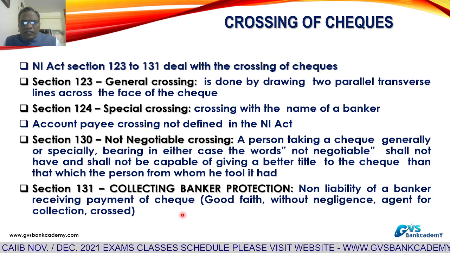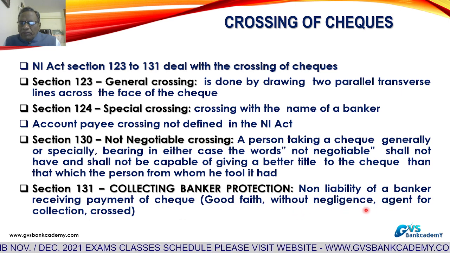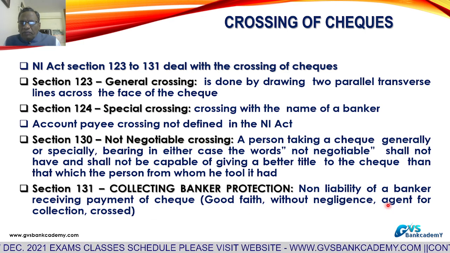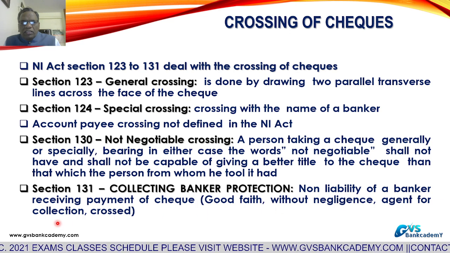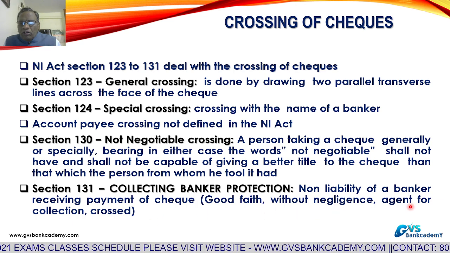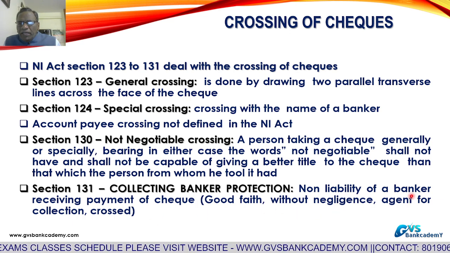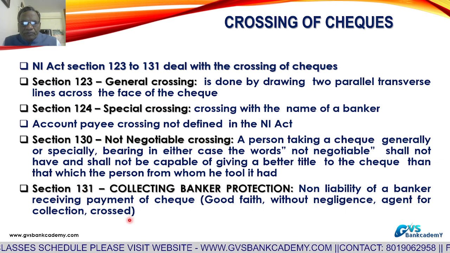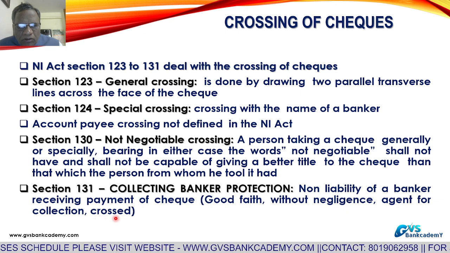And as agent for collection. What is meant by agent for collection? At the time of collection of the check, the collecting banker is the agent and the customer is the principal. So, on behalf of the customer, the bank must collect the check for getting protection under Section 131. And the check must be a crossed one.